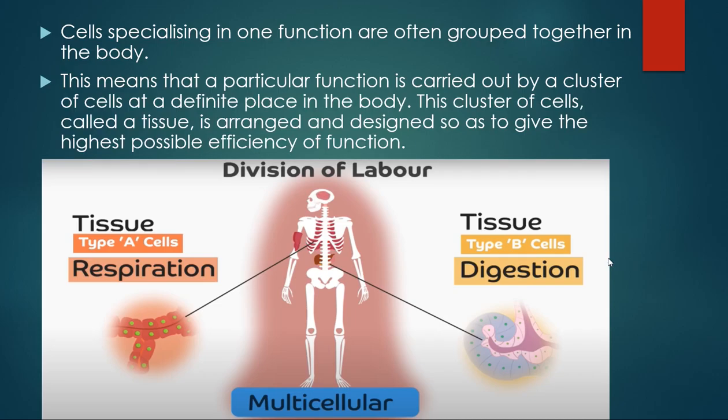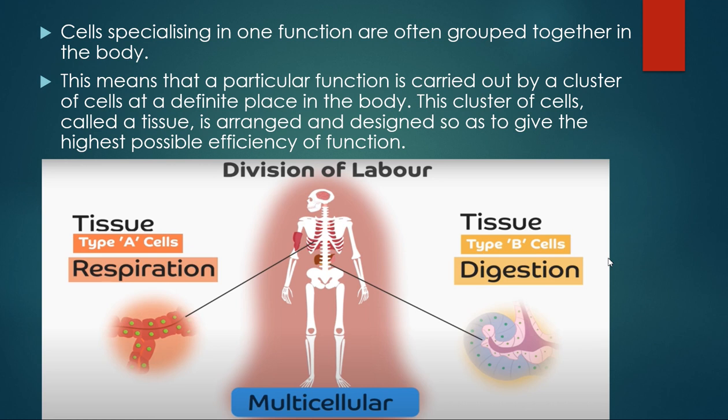You can see here, right? And these groups which are at various locations are carrying out a particular function which is assigned to them. This is called division of labor. It means in the organism's body, the labor is divided into various locations and parts, and each and every group of cells has a specific function to be performed for the organism's body, right?